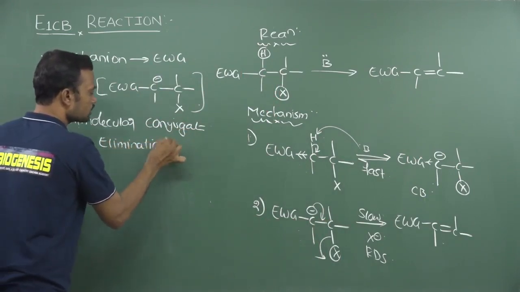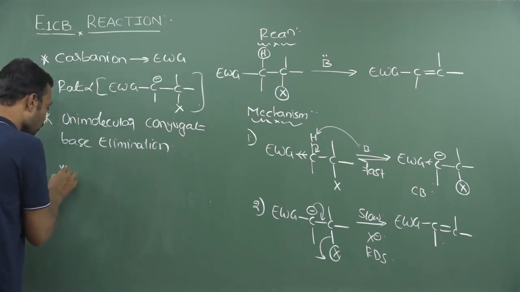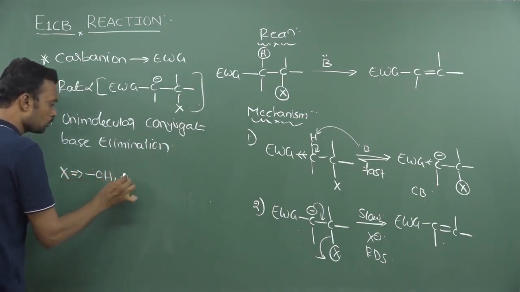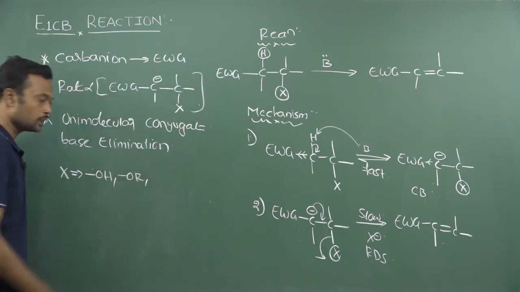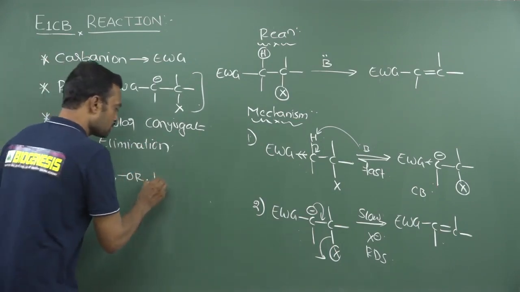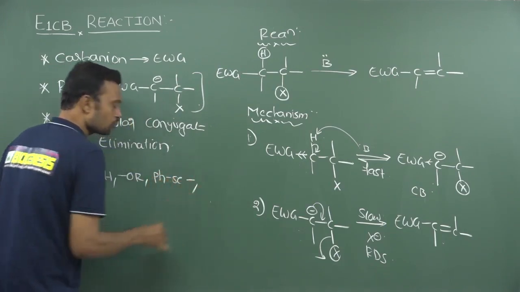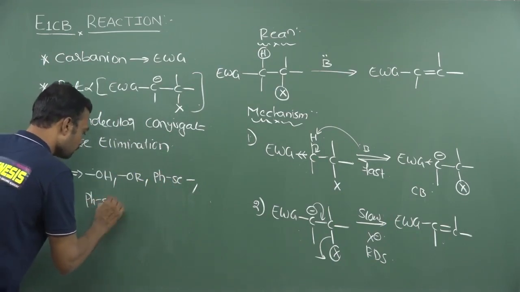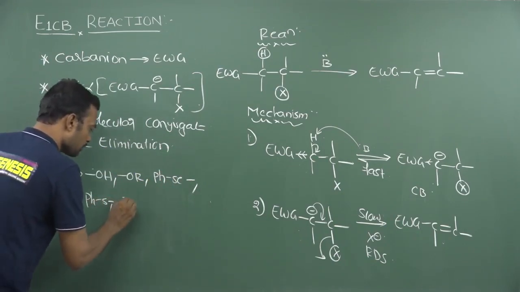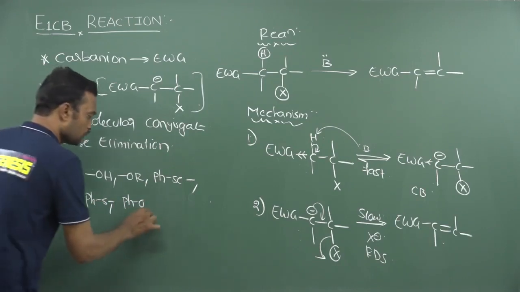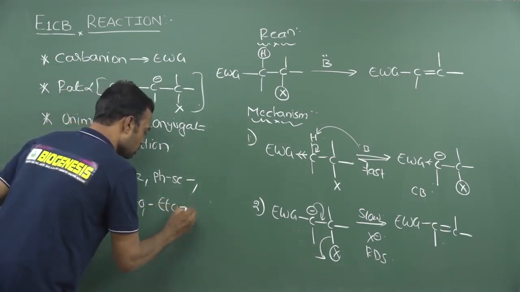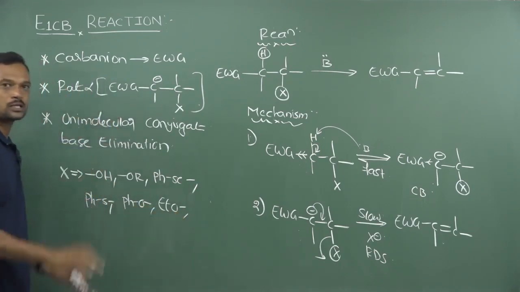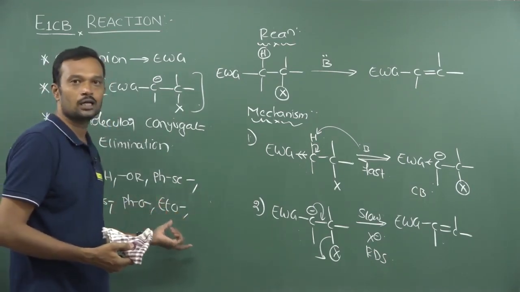And what kind of X is required here? X may be a poor leaving group. It is not an excellent leaving group, it is a poor leaving group. You may take either a hydroxy group or any alkoxy group like that, and selenides also we can take here, with selenium directly attached to carbon. Sulfides also we can take. Next, even phenoxy. Next followed by alkoxy. These are the bonds which are attached to carbon. So these are some examples which will act as a leaving group.